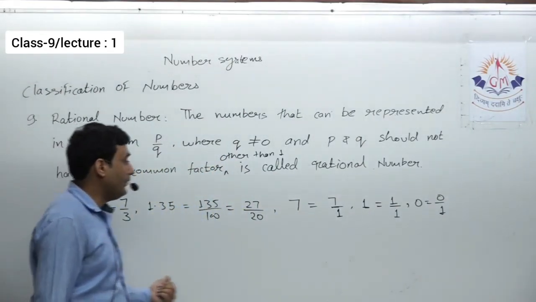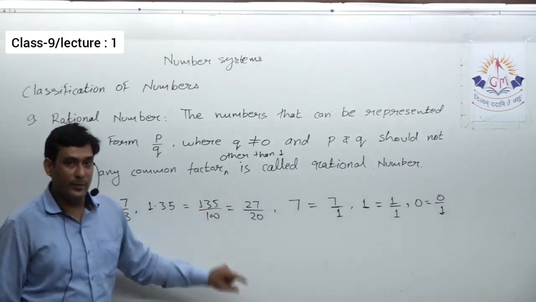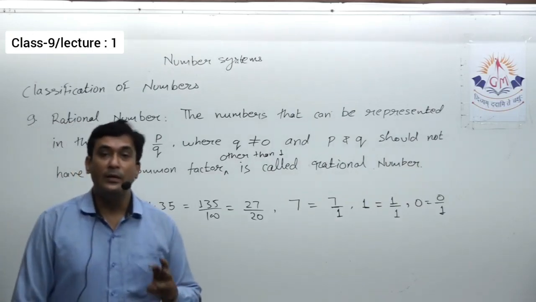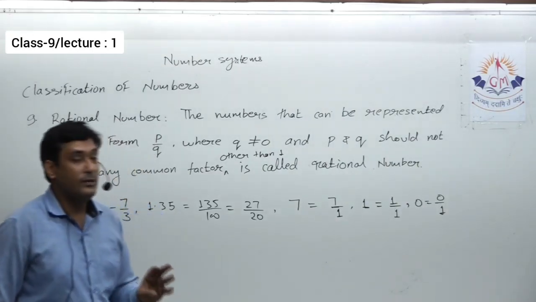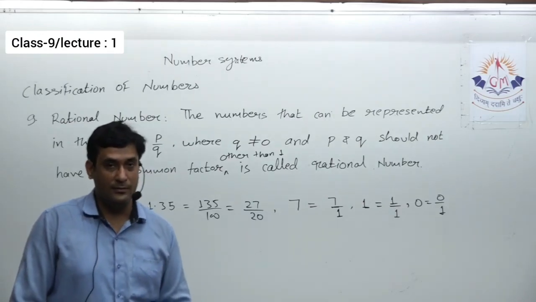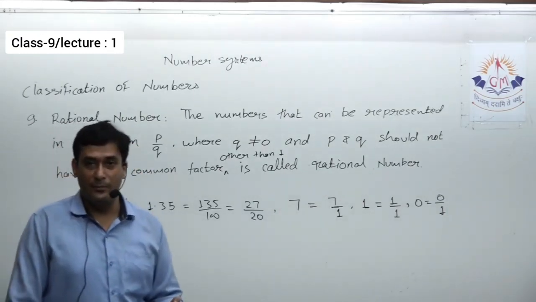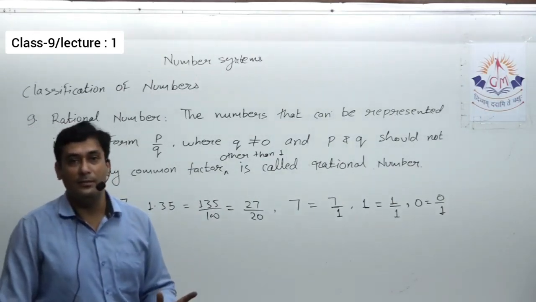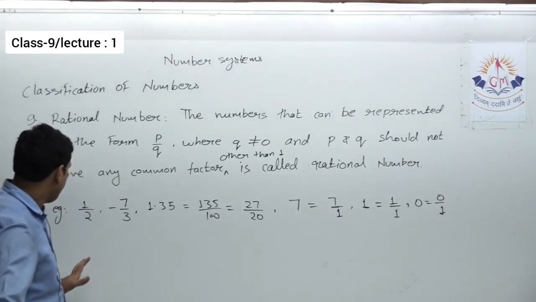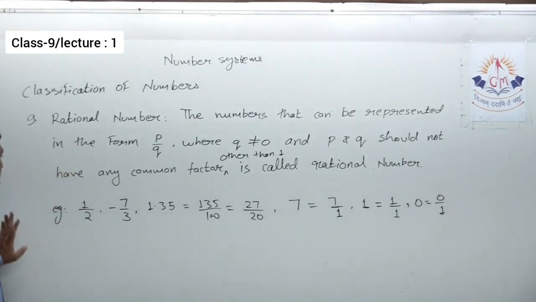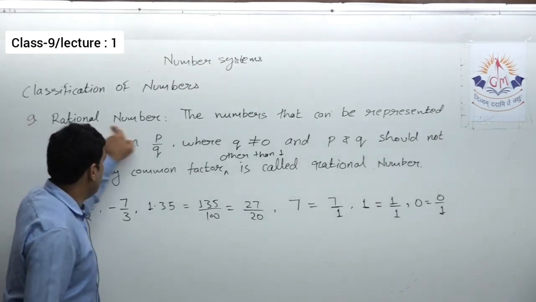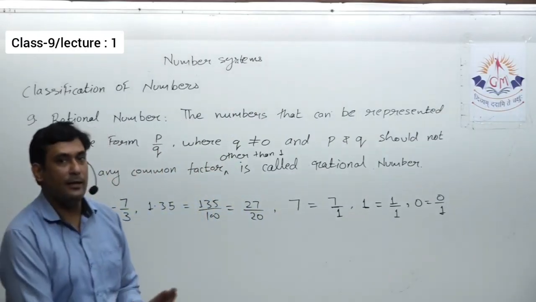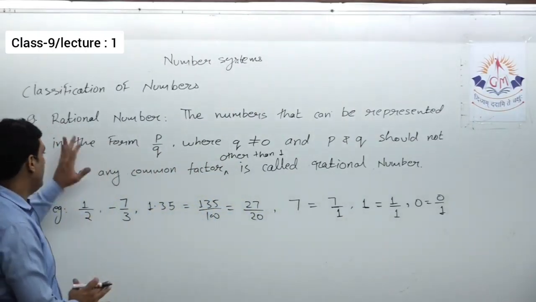That means positive numbers can be rational numbers, negative numbers can be rational numbers, as well as 0. So we can say every natural number is a rational number. Every whole number is a rational number. Every integer is a rational number. Every prime number is a rational number. Every composite number is a rational number. Every even or odd number is a rational number. Please note it down. Now, if a number is not rational, then it is an irrational number. So next we will see irrational numbers. But first of all, note it down.